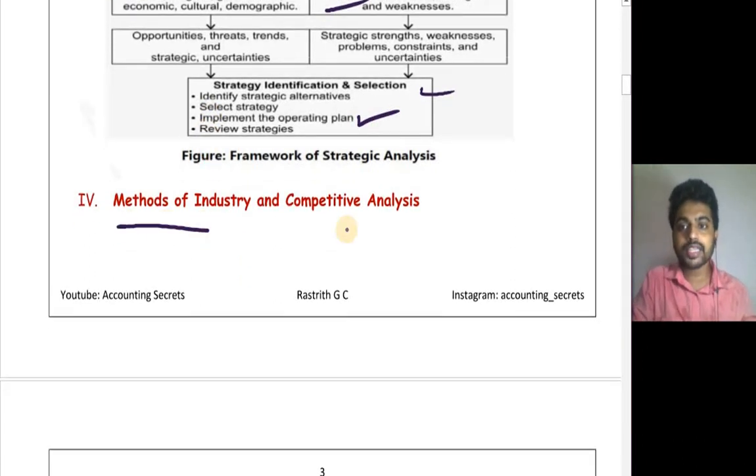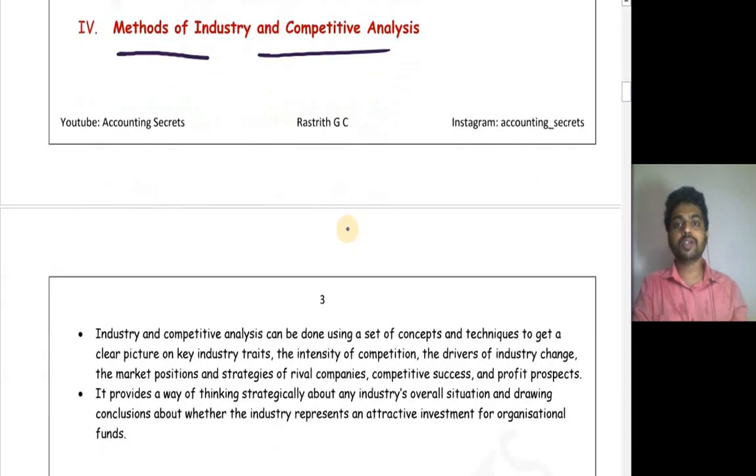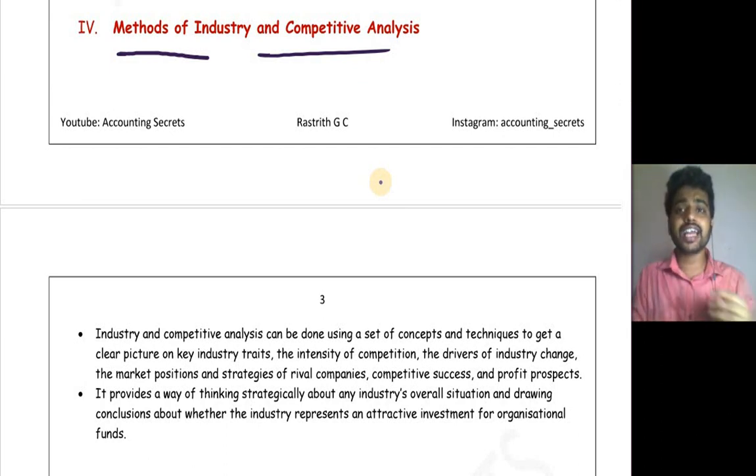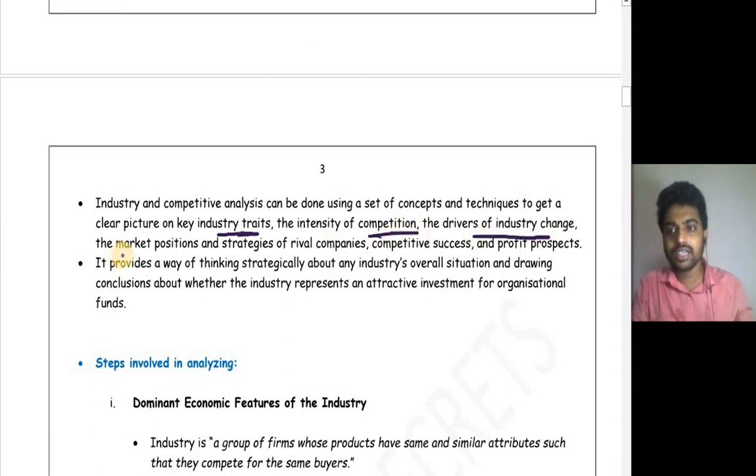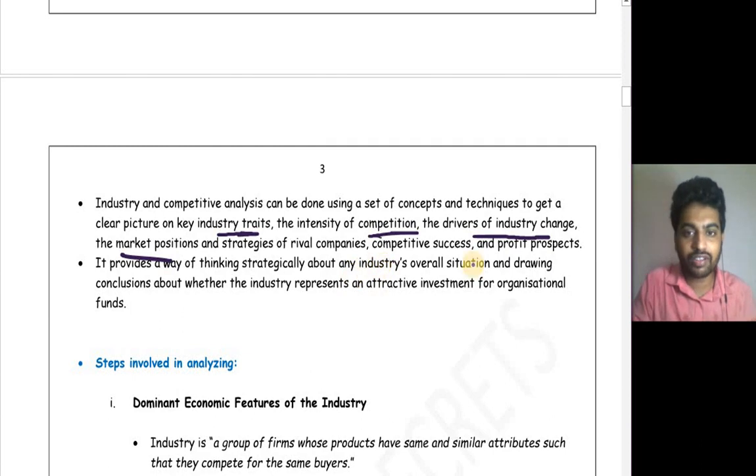Okay, now comes the method of industry and competitive analysis. What are the different analysis methods used to analyze the industry in which a firm operates as well as its rivals? Industry and competitive analysis can be done using a set of concepts and techniques to get a clear picture of key industry threats, the intensity of the competition, the drivers of industry change, the market position and strategies of rival companies, competitive success and profit prospects.